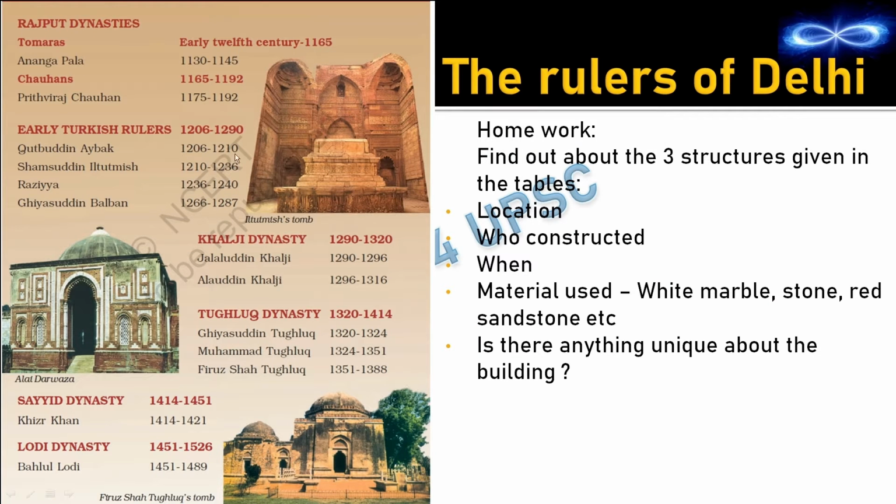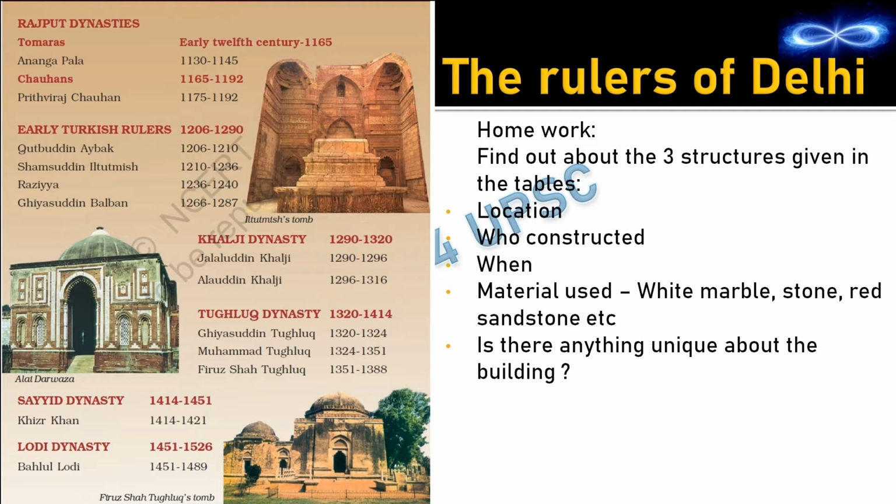So these are the rulers of Delhi and these are the dynasties which ruled Delhi, and the rule started from early 12th century, and the first one to rule was Rajput dynasty. After Rajput we had early Turkish rulers. This is a slave dynasty. All these people are basically slaves. So it is also called as a slave dynasty. Then after slave dynasty we have got Khilji dynasty, then Tughlaq dynasty, Sayyid dynasty and Lodi dynasty.